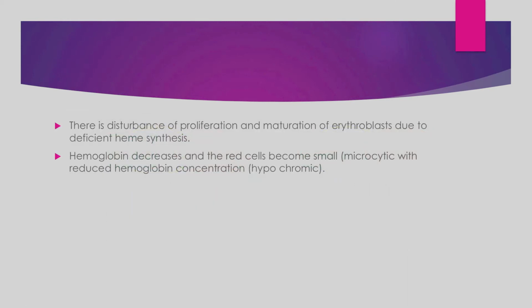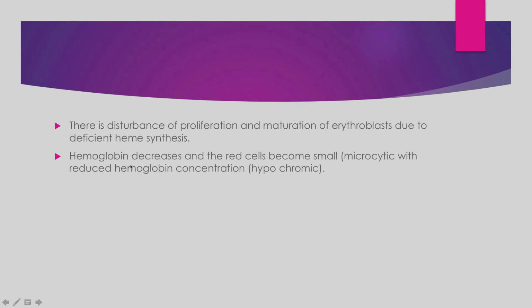So basically, there is a disturbance in proliferation and maturation of RBCs because of deficient heme synthesis. And why is there deficiency in hemoglobin synthesis, or we can say heme synthesis? Because the globin protein is being produced, but the heme is not being produced because there is not sufficient iron in the body. So there is deficiency of heme synthesis, in turn deficiency of hemoglobin, in turn disturbance of proliferation and maturation of RBCs.